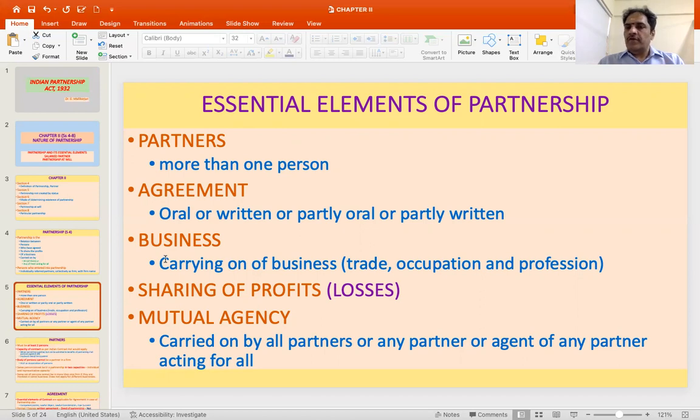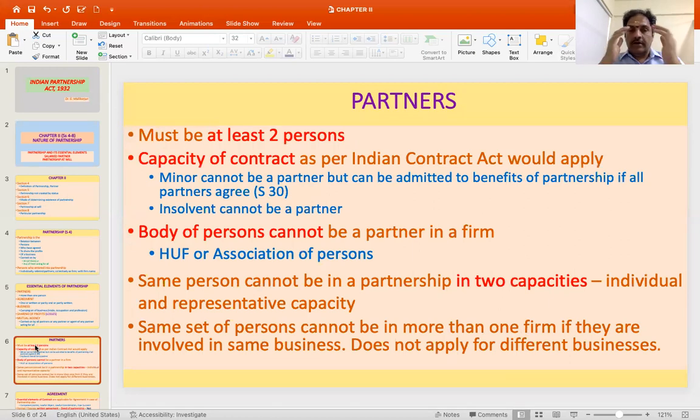Then sharing of profits is essential as per the definition, but sharing of losses is also something that goes along with it. Then mutual agency is a very essential element which determines whether the relationship is a partnership or not. Here, the business of a partnership has to be carried on by all partners, or any partner or agent of any partner acting for all. It is not necessary that everyone should act. Some people acting on behalf of all, or a representative of some acting for a partner, so this partner acting for all is also sufficient for making the relationship a partnership.